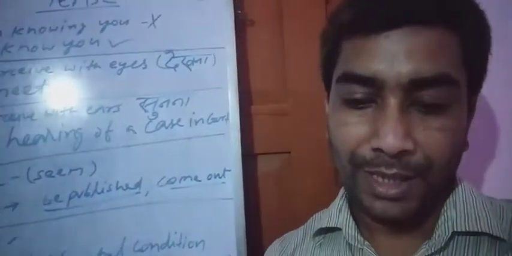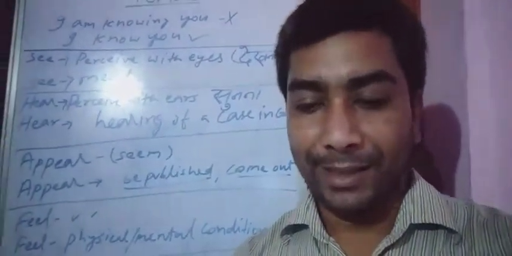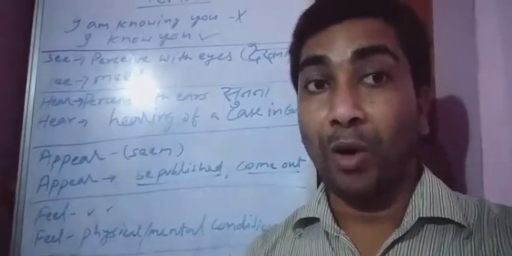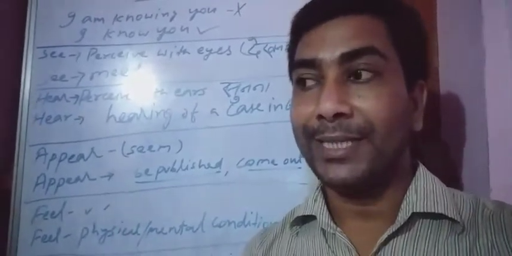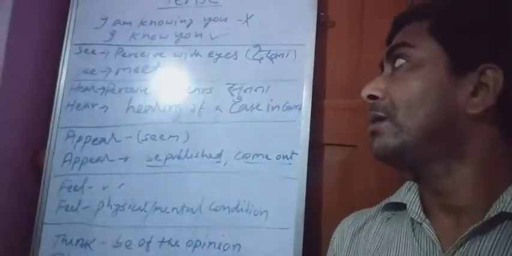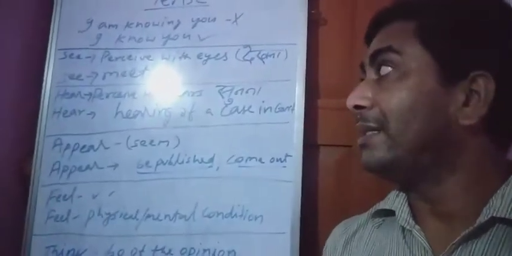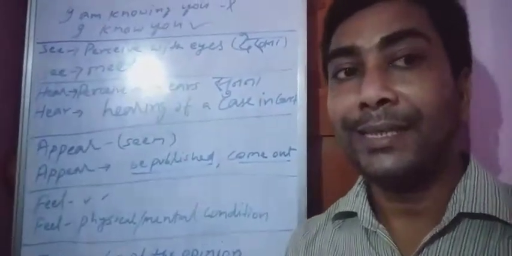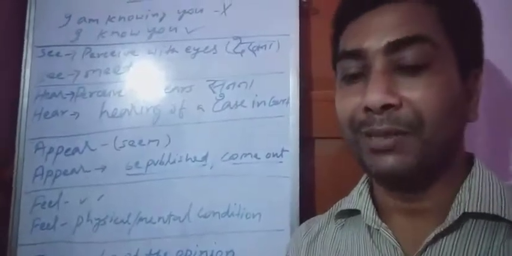Example: I am seeing my friend tomorrow. Here seeing means meeting, so it is right. When see means देखना, it will be used in simple present, and when see means meet, it can be used as continuous. I am seeing my friend means I am meeting my friend.